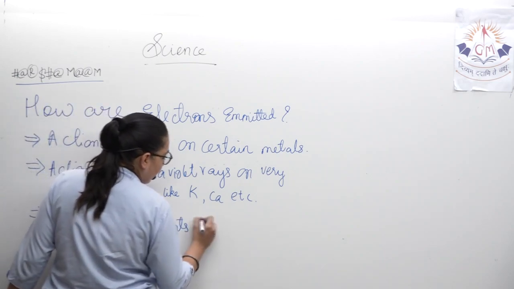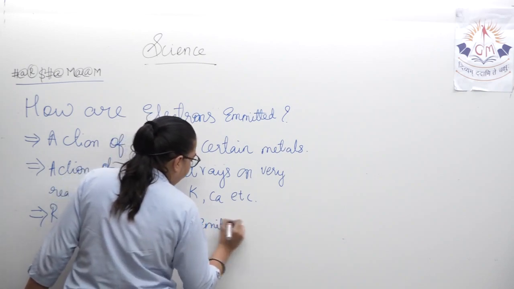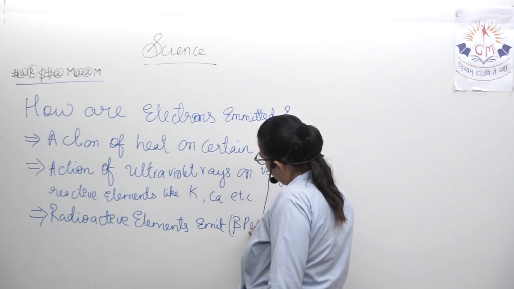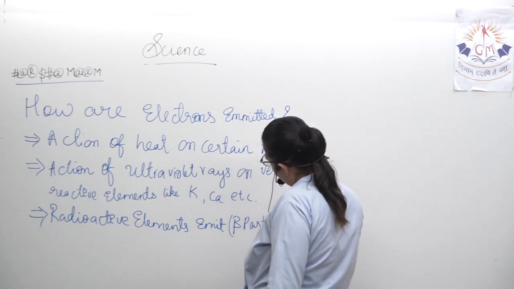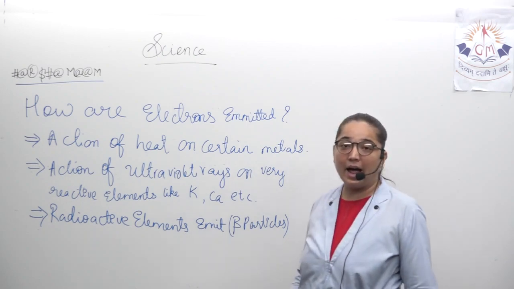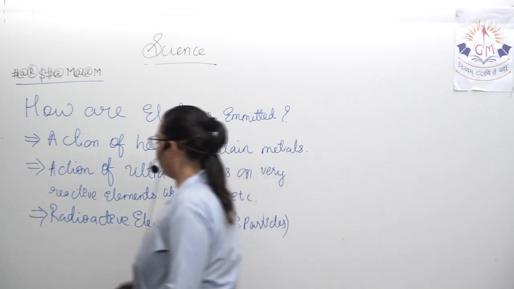They emit beta particles, which are the electrons. Then action of X-rays.